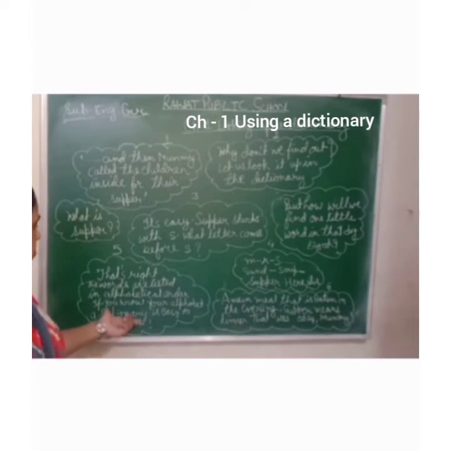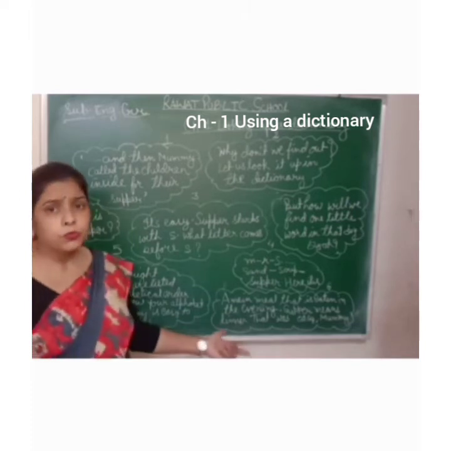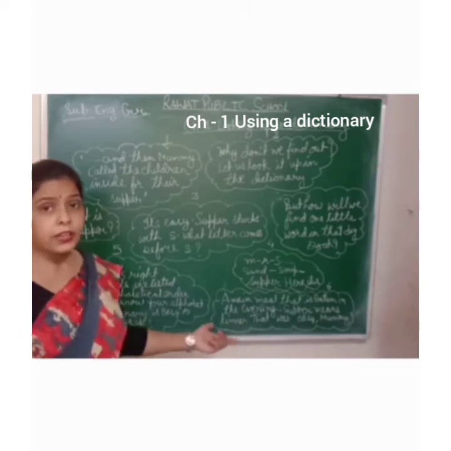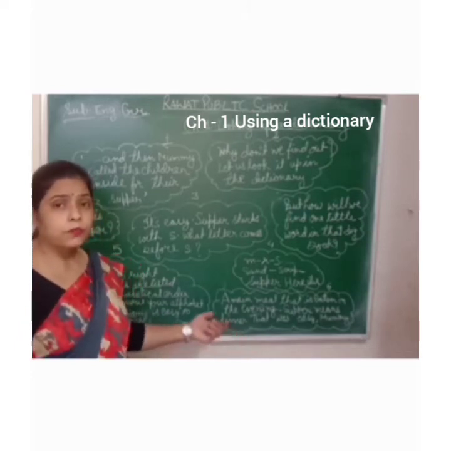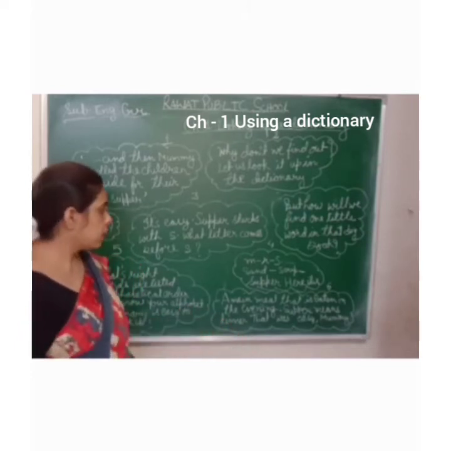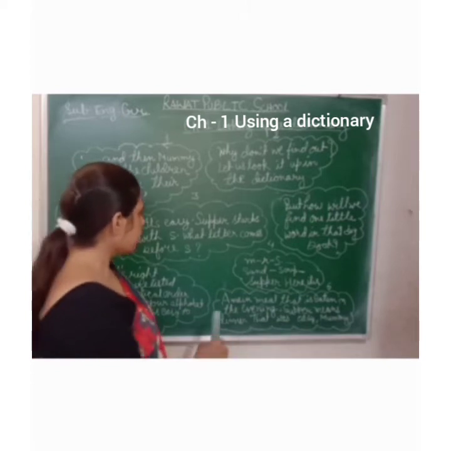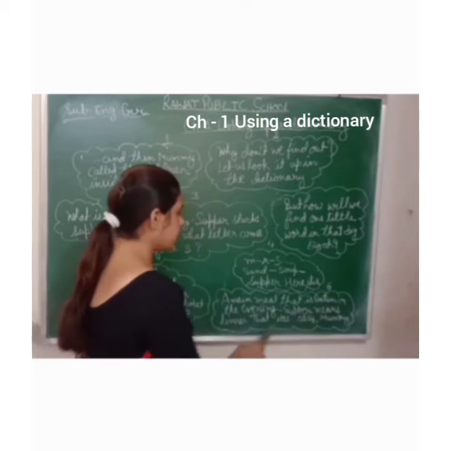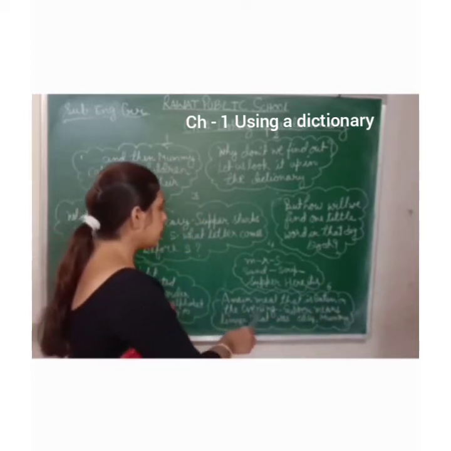Okay, so Mama is saying here, if you know the order of the alphabet, then you can find out any meaning from the dictionary. Now, a main meal that is eaten in the evening.